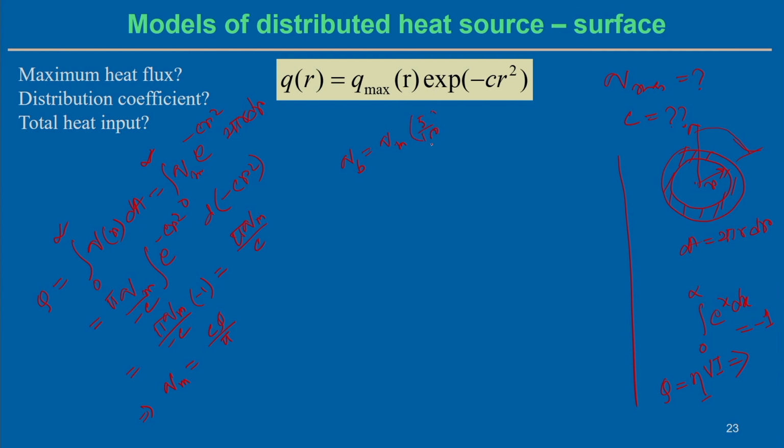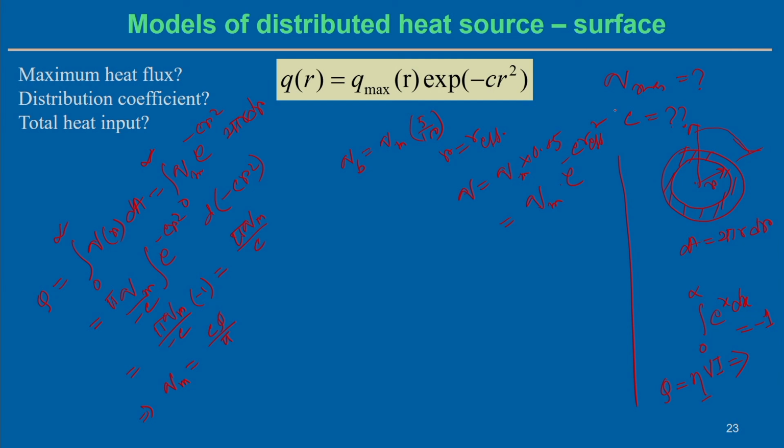5% of the maximum intensity at the boundary, that means at the boundary R equal to R effective. So at the boundary, the intensity q at the boundary value equals q m into 0.05. That is equal to q max, the maximum intensity, into e to the power minus C into R effective square.